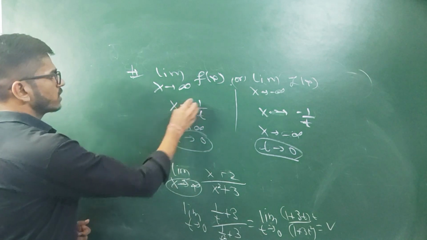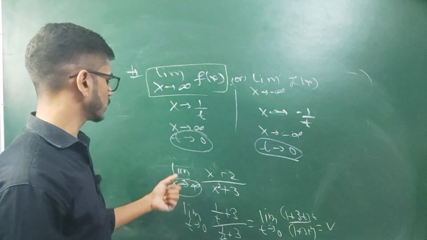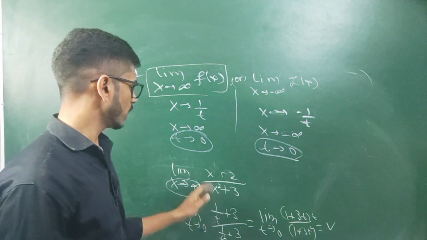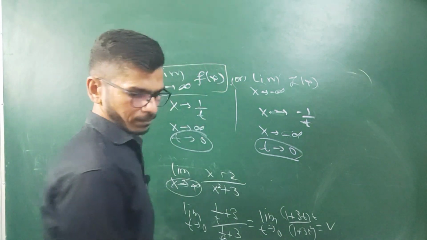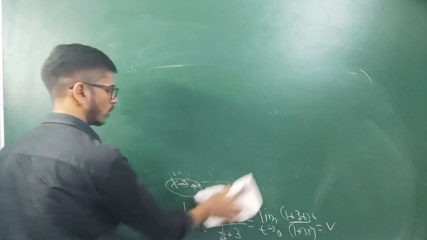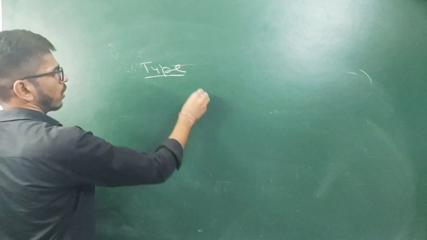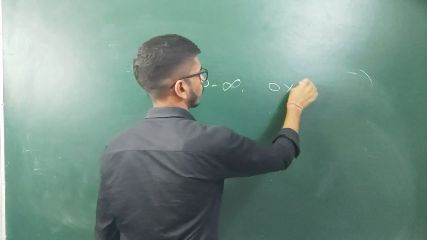So the basic concept is that if we have to find the limit of a function as x tends to infinity, just replace x tends to infinity with t tends to 0, and x with 1 by t, and you will get the final answer. And the second type of indeterminate form was the infinity minus infinity form and the 0 into infinity form.